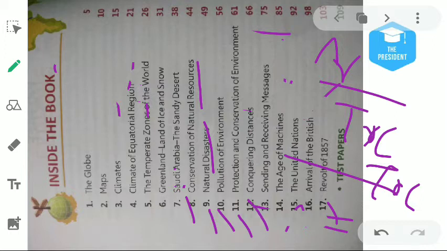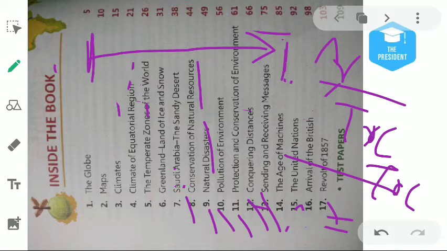Chapter number 12 is about conquering distances, means we are here and want to go there, so by which means can we go, on foot, by vehicles, how many types of vehicles are there, what are the means of communication or transportation, we will read about this. Then sending and receiving messages, there are many processes by which we can send our message from one place to another. So means of communication, this chapter is about all.